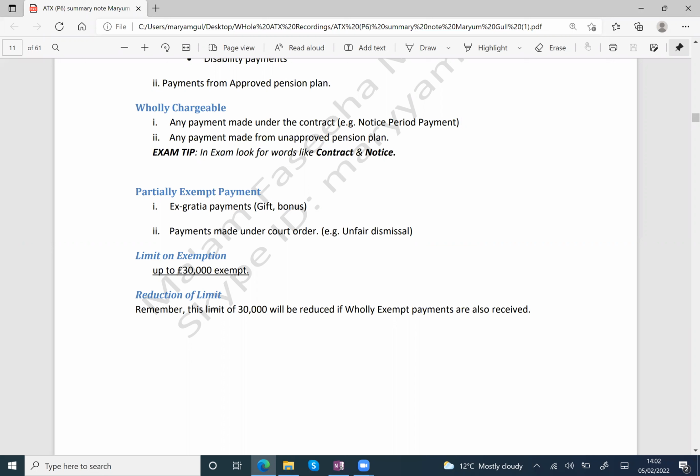You can see in the WhatsApp list of questions, practice question number 4. An employee is paid. Can you open? Yes, I can.